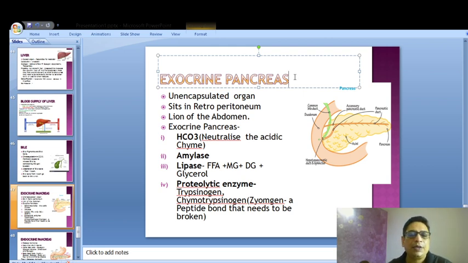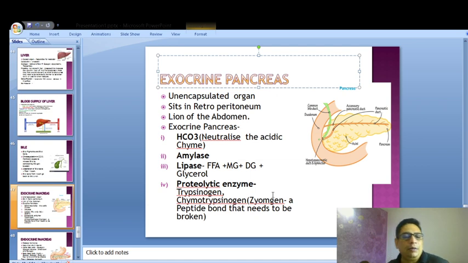So the first important thing is exocrine function. We discussed this, so we'll cover it very quickly. It secretes bicarbonates, which neutralize the acid coming from the stomach. It has amylase to break down sugar. It has lipase to break down monoglycerides, diglycerides, glycerol and fatty acids into smaller components. The proteolytic enzymes trypsinogen and chymotrypsinogen are zymogens, as you know, they are inactive until they start acting. These are all secreted by the pancreas. We know all these things.